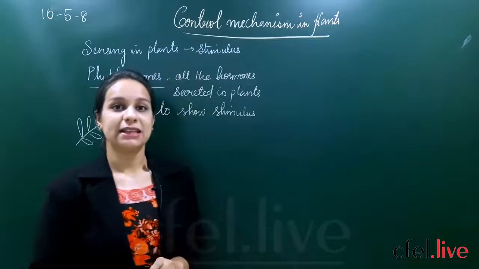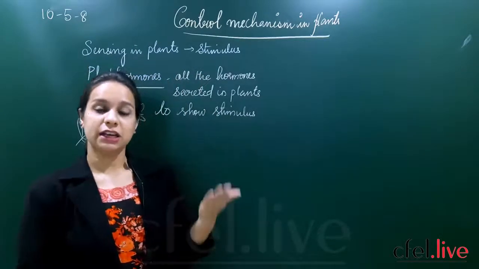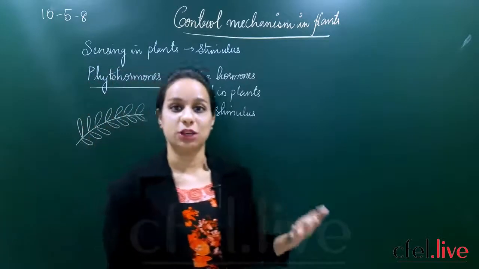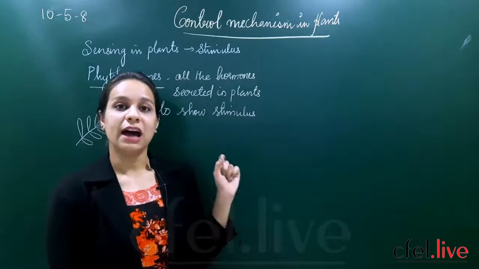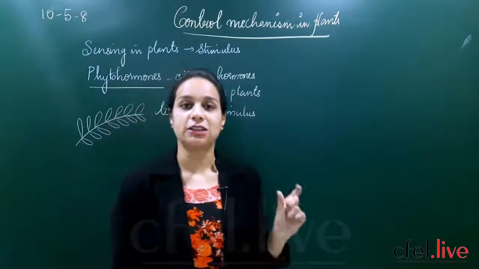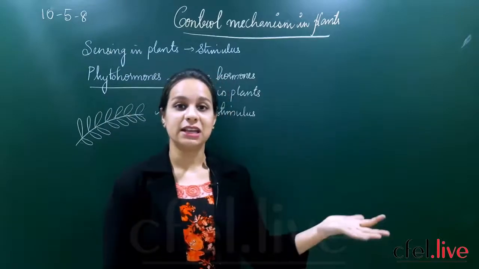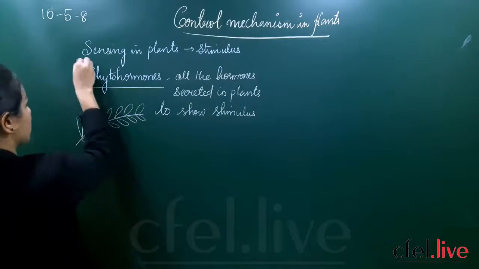So we have got the answer that yes, control mechanisms, that is plants even can coordinate to the external stimulus given through what? Through hormones secreted. So what are the substances secreted in plants called, which will influence the response to certain stimulus? They are called phytohormones.